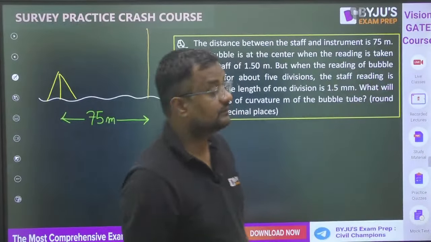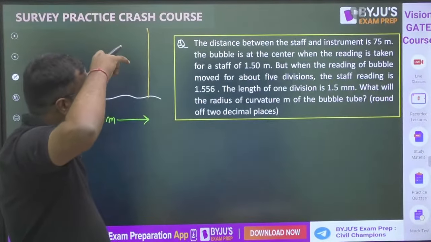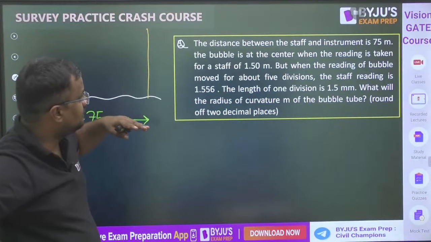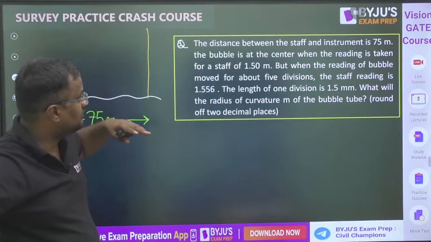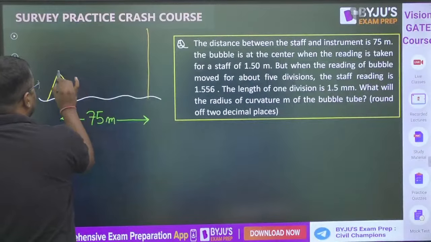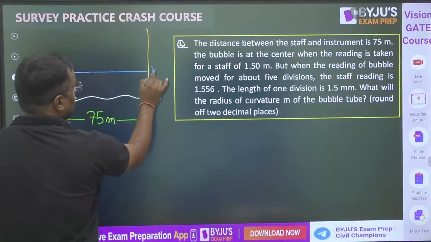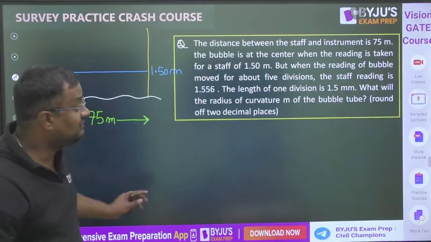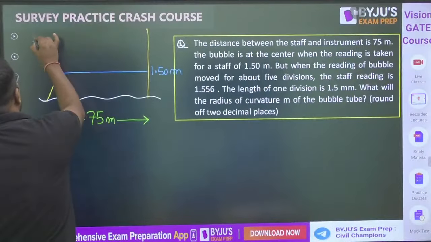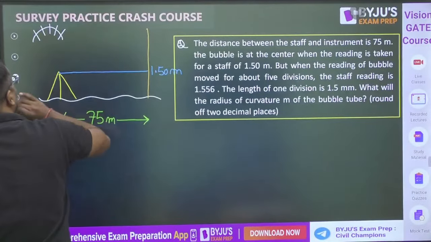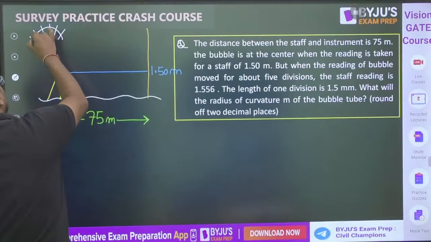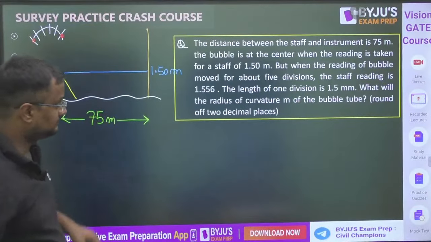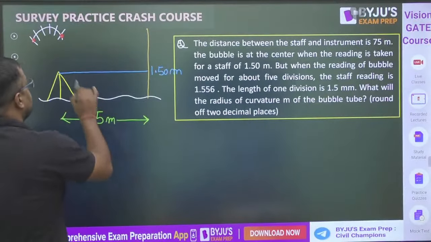Now what is happening? When the bubble is at the center, the staff reading is 1.50 meter, we are seeing horizontal. But when the bubble is moved by 5 divisions, 1, 2, 3, 4, 5, from here to here, the staff reading is 1.556.